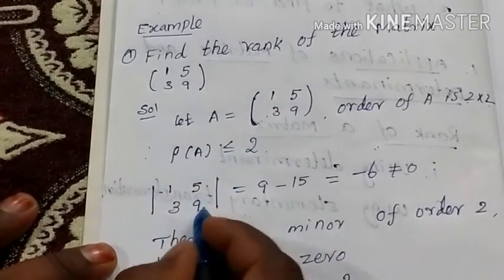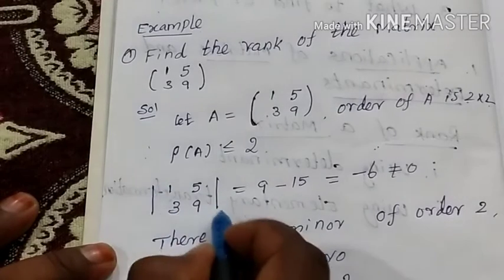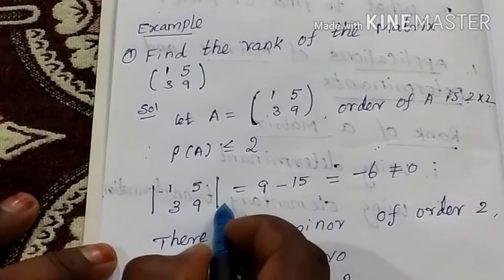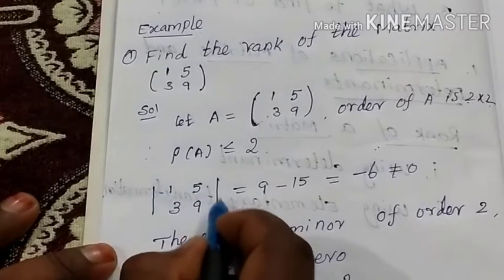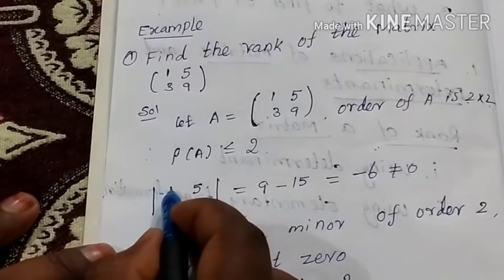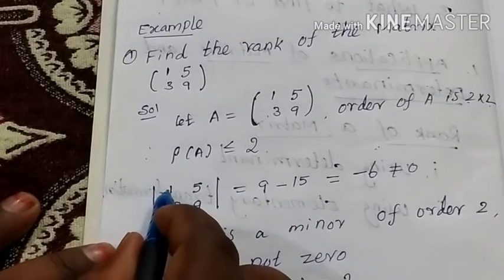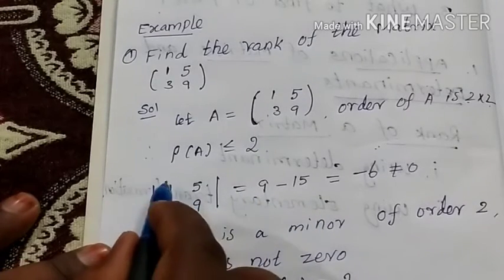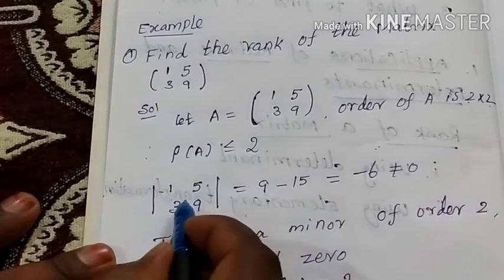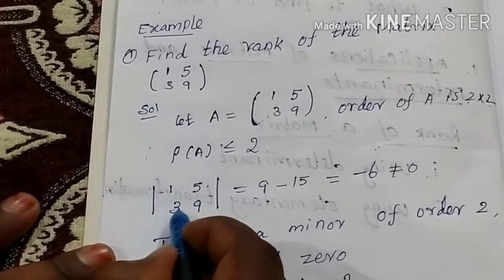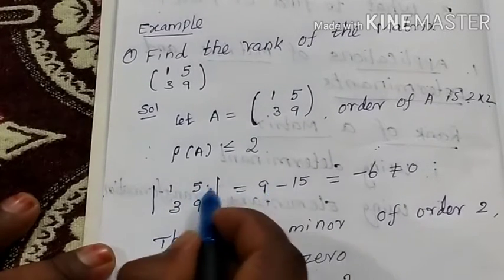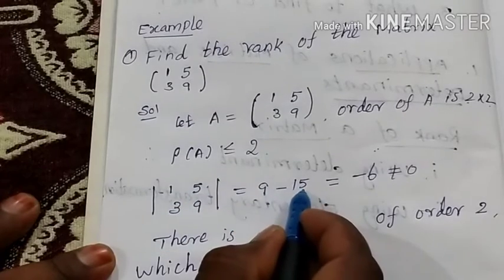First find the determinant value, because this is the determinant method. The determinant of 1, 5, 3, 9 is equal to multiplying the leading diagonal values first: 1 times 9 is 9. Then before multiplying the secondary diagonal, put the minus sign: minus 5 times 3 is 15.